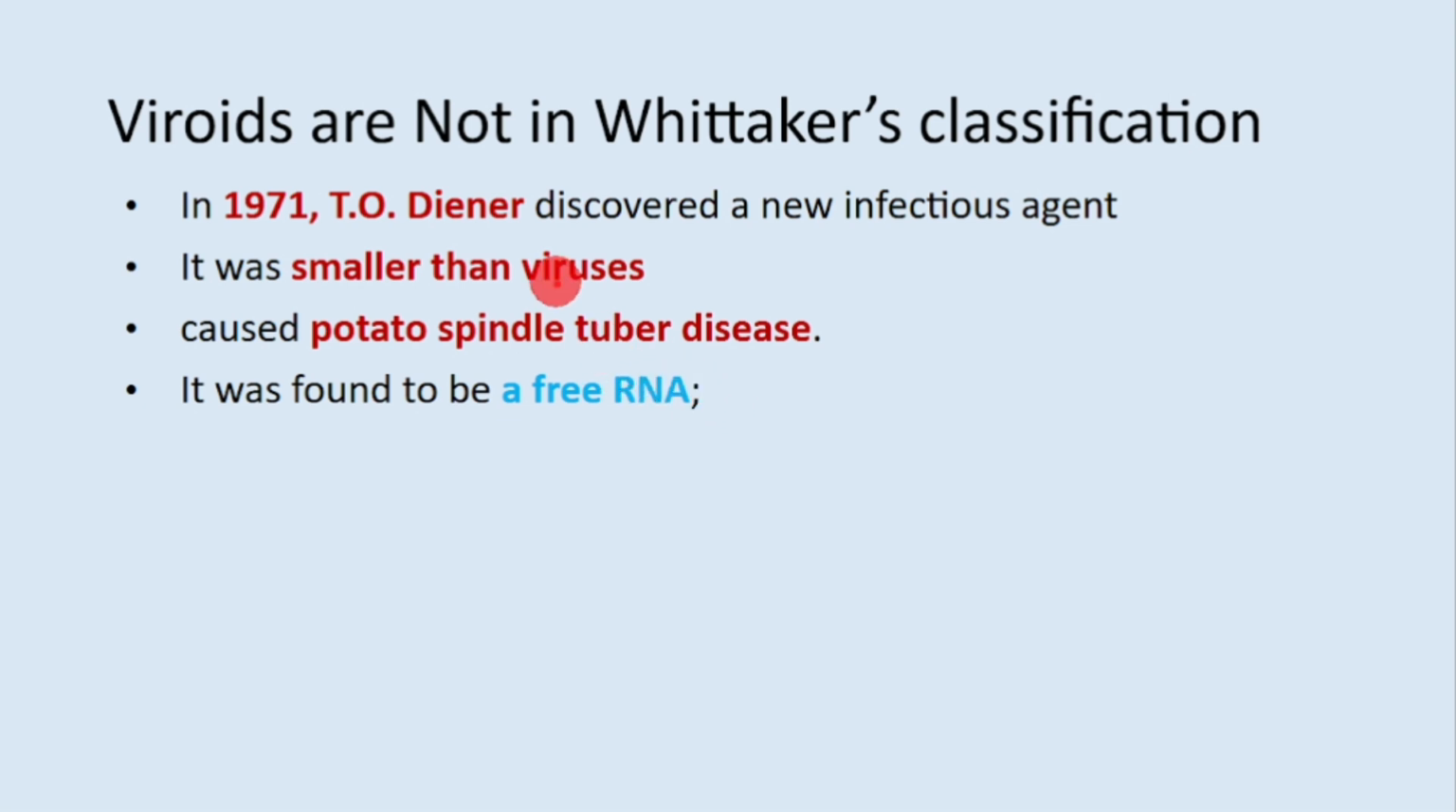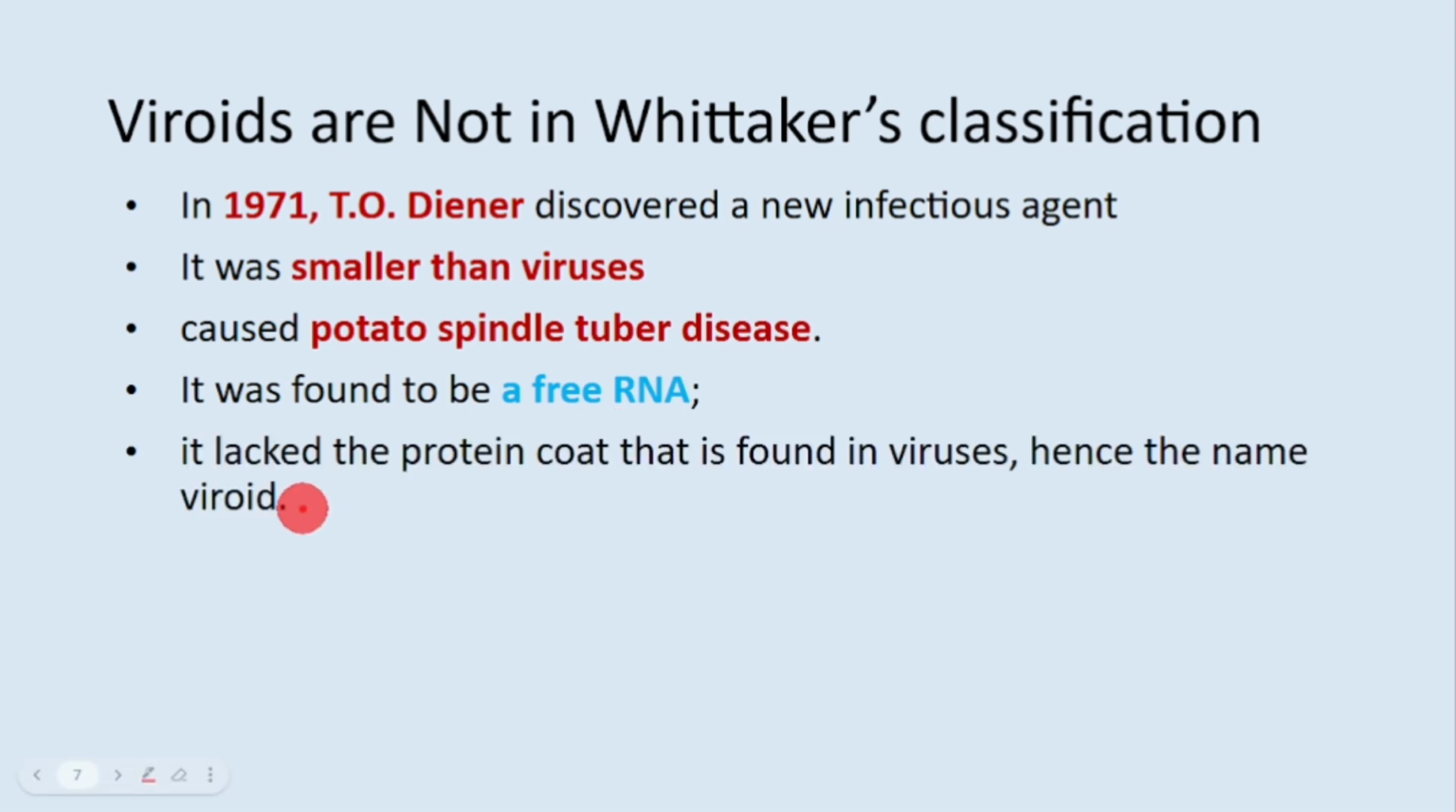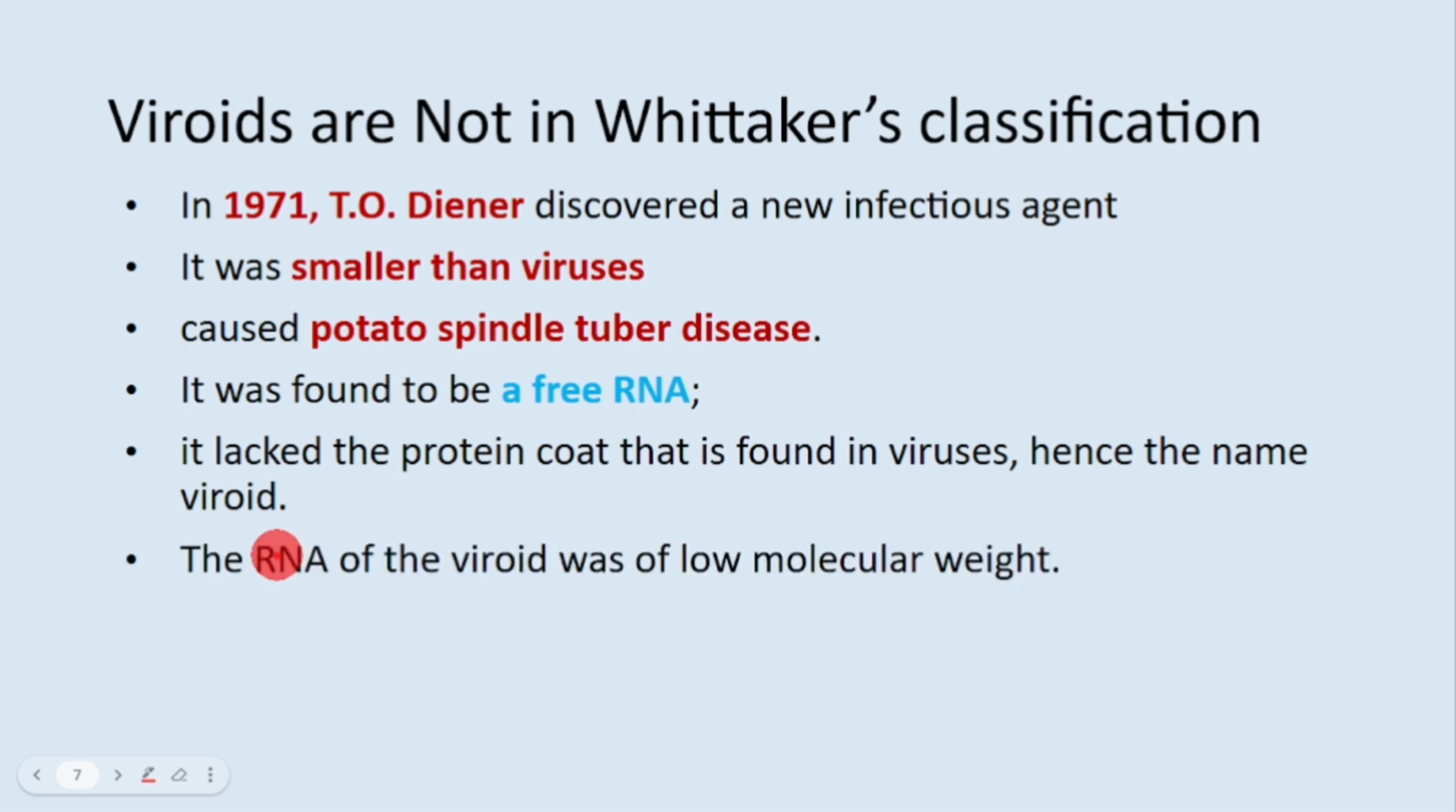And what was this? Viroids were free RNA. It did not have any capsid cover. See, the same point is mentioned here. It lacked the protein coat that is found in viruses. Hence the name viroid. Like viruses, but they are not virus.